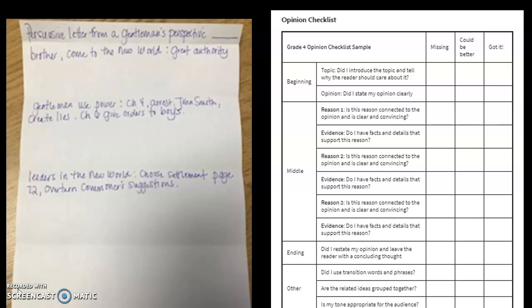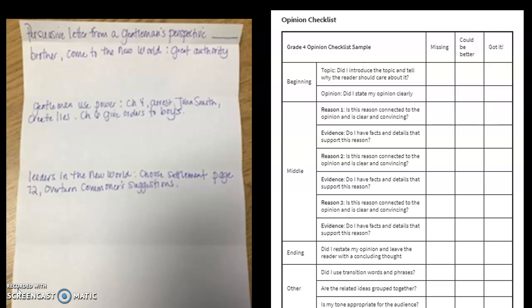It says, is there enough evidence to support the reason? I will look back at my evidence that I chose to show that the gentlemen use power. I wrote Chapter 4, Arrest John Smith, Create Lies, and Chapter 6, Give Orders to Boys. These were the 2 major incidents so far that demonstrated how the gentlemen use their power over others. After I check my other reasons and evidence against the checklist, I will start to write my draft.